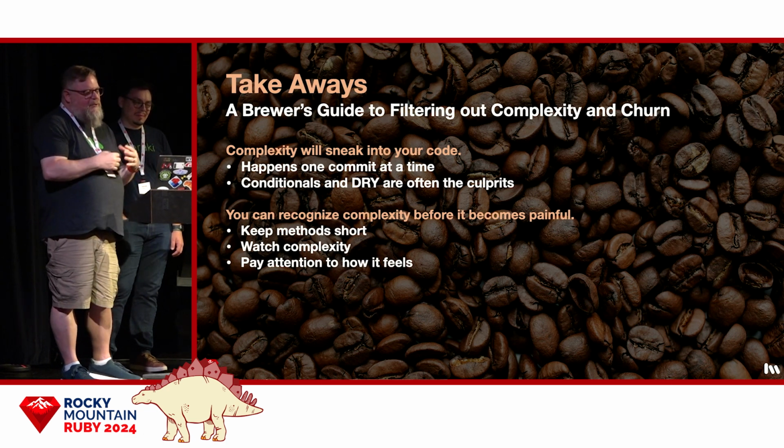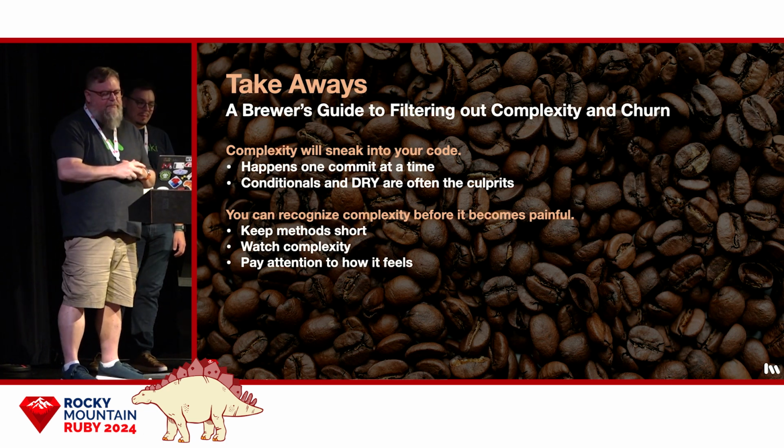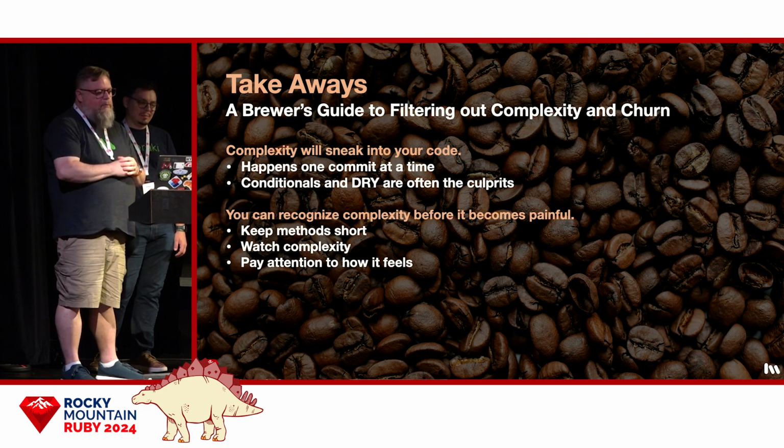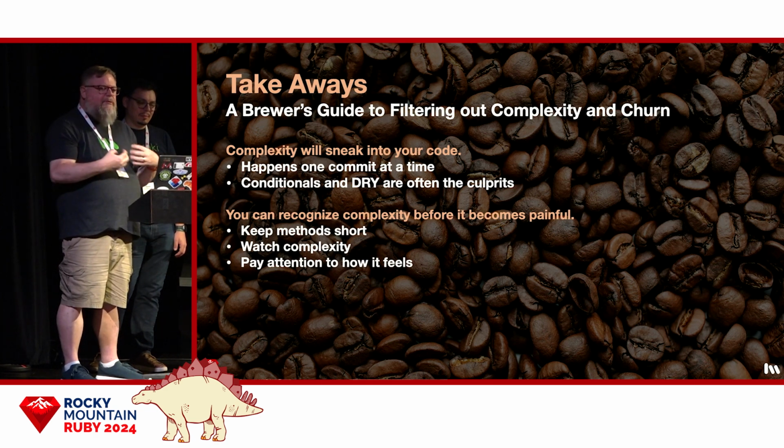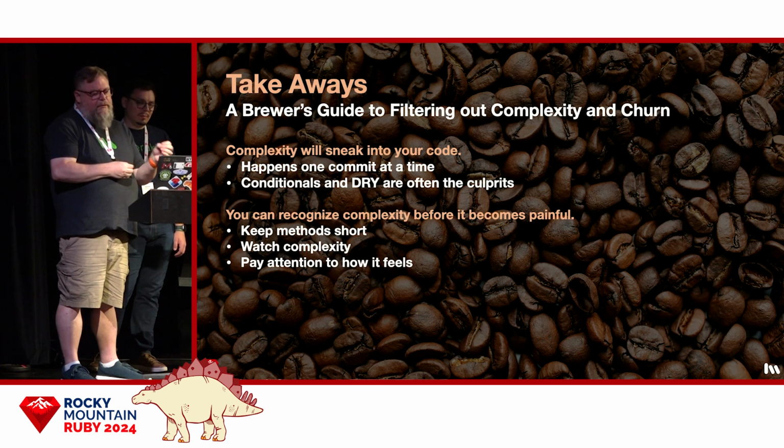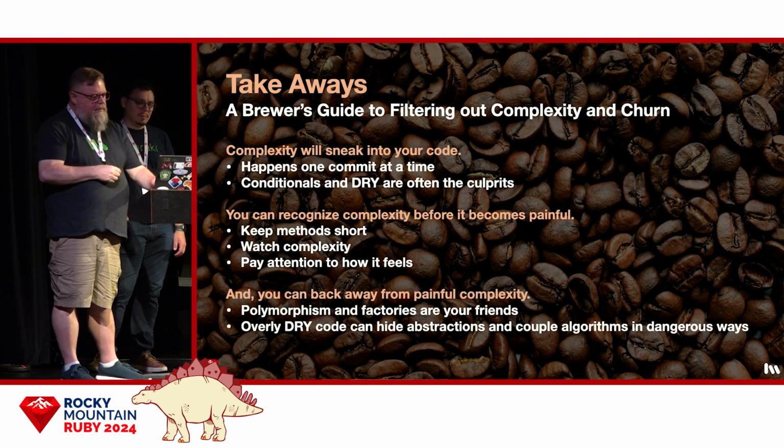Second, you can recognize complexity before it becomes painful. Keep methods short, watch your complexity, and pay attention to your intuition. If methods are longer than 5 lines, or your flog scores are over 20, or it just feels slower than it used to, it's probably time to pause and reflect on your design.